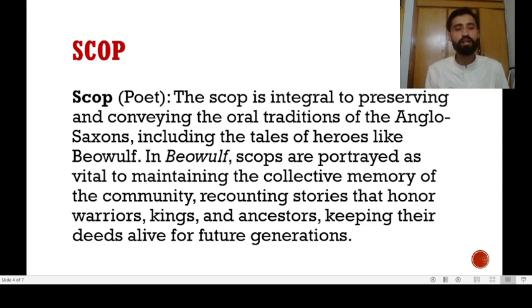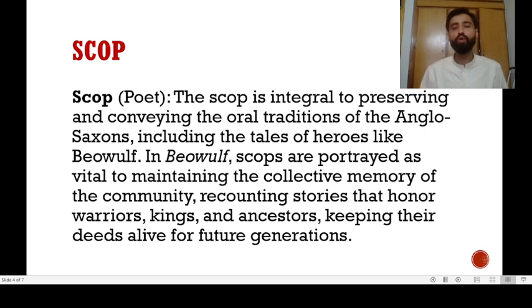Scop is for bard or poet. The scop is integral to preserving and conveying the oral tradition of the Anglo-Saxons, including the tales of heroes like Beowulf. This term is again one of the prominent themes, and whenever you come across literature of the Anglo-Saxon period, you will come across the scop, meaning poet or bard, and this is one of the integral parts of preserving the oral tradition of Anglo-Saxon literature.